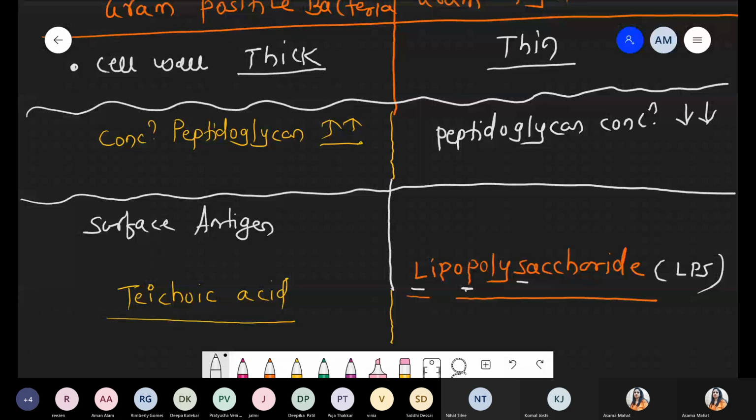The name itself tells us: lipo means which part? Lipid. Polysaccharide means which part? Carbohydrate. Lipid plus carbohydrate, simply it is called lipopolysaccharide. Okay, these are the conditions.